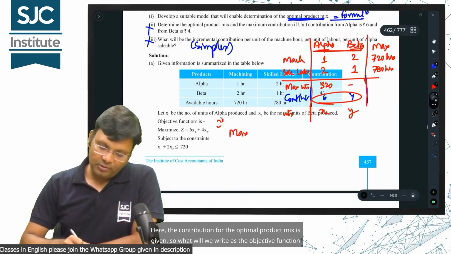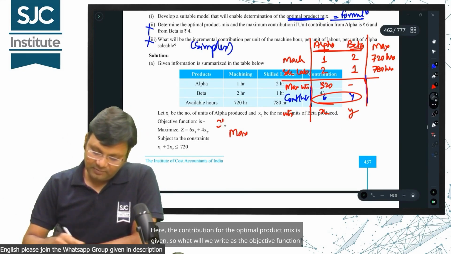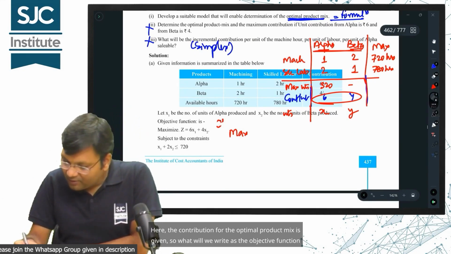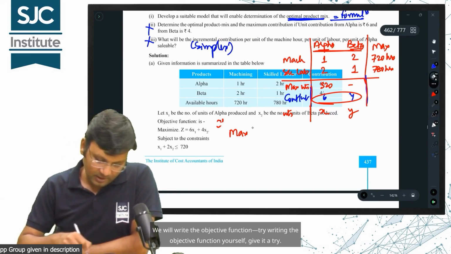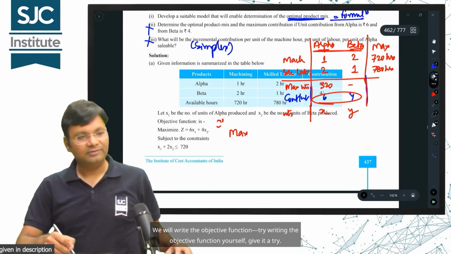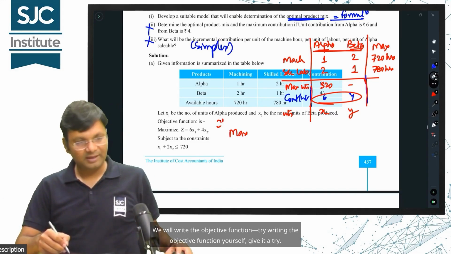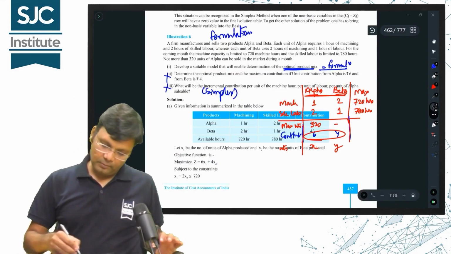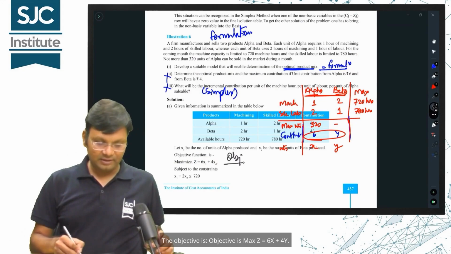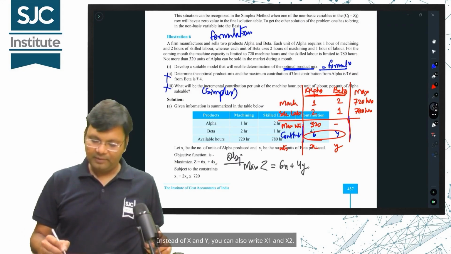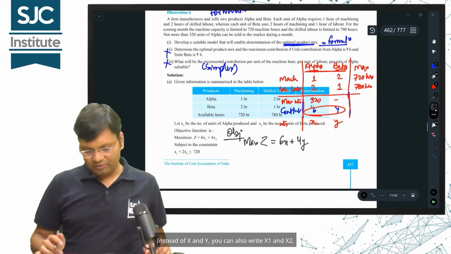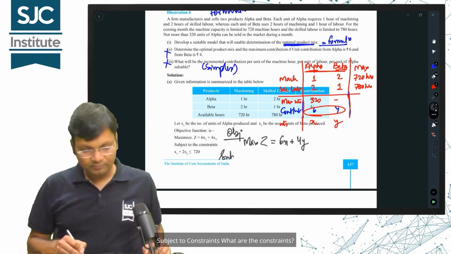Here, the contribution for the optimal product mix is given. So what will we write as the objective function? Try writing the objective function yourself. Give it a try. The objective is max z is equal to 6x plus 4y. Instead of x and y, you can also write x1 and x2.